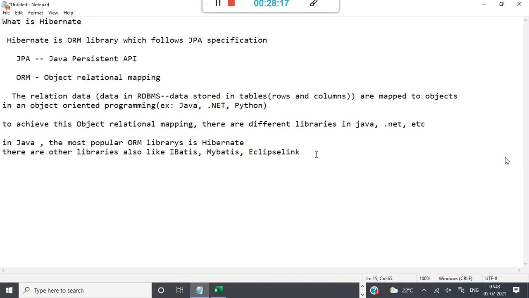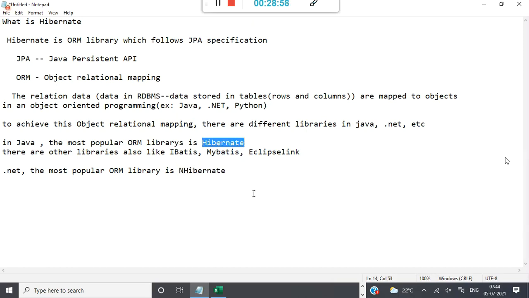If you take .NET, I don't know that much about .NET, just some knowledge, but the most popular ORM library is NHibernate. In Java it is Hibernate, and in .NET it is NHibernate, where N means .NET Hibernate. I think Python also has some ORM libraries, but I'm not aware of them. Any object-oriented programming will have ORM libraries.